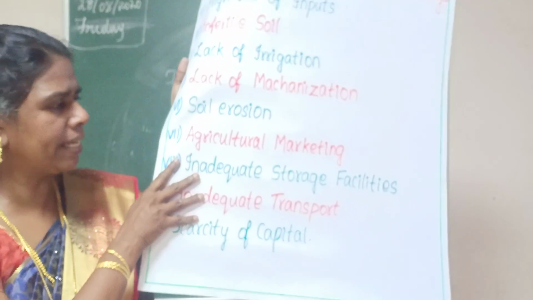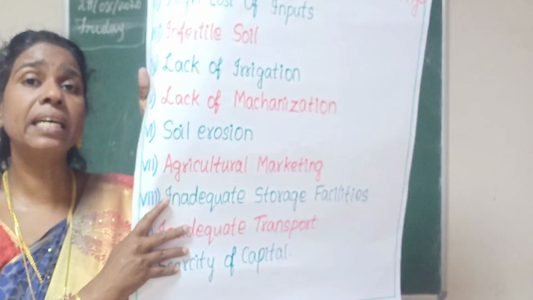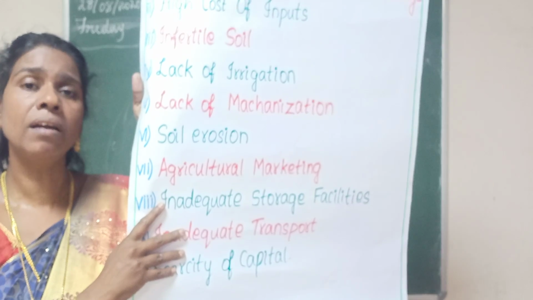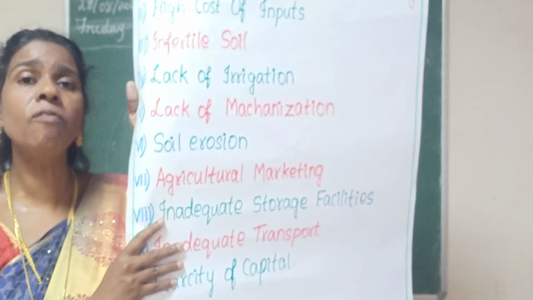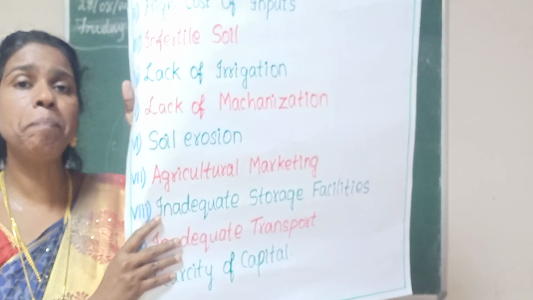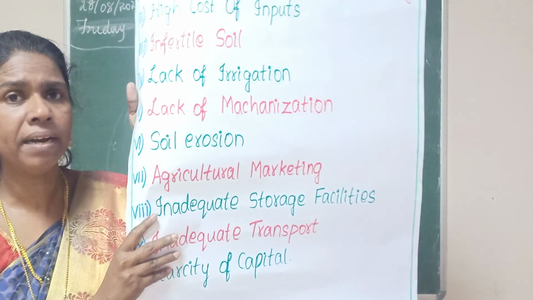Then the next one is agricultural marketing. In India, some of the rural areas have no marketing facilities. That means there is an absence of marketing facilities. The farmers have to depend on middlemen and local traders. That is one of the main problems.